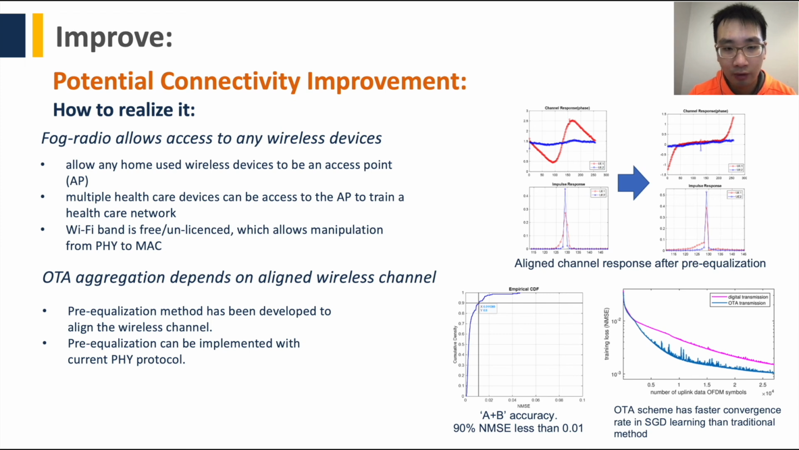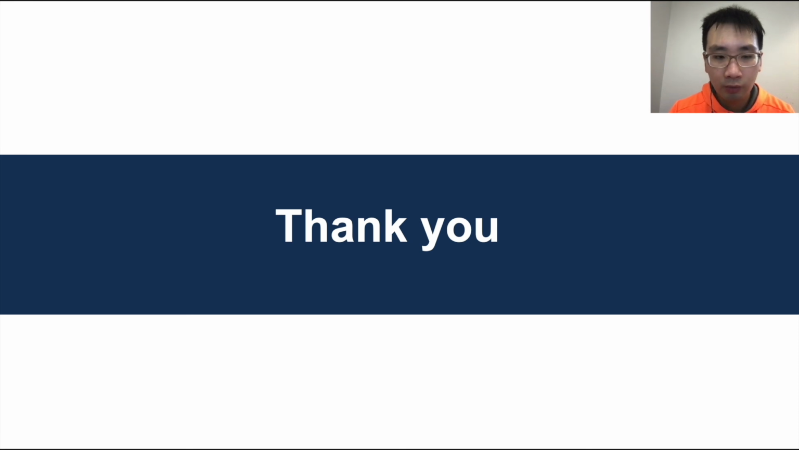And here we present some of our results. We can see that after the well-designed algorithm, the wireless channel can actually be aligned in advance. Based on this well-aligned channel, over-the-air aggregation is practical. Based on that, the federated learning speed is much faster than conventional digital communication. In conclusion, we improve our proposed method from two aspects. One is to improve it from the algorithm, and the other is to improve it from the system structure.